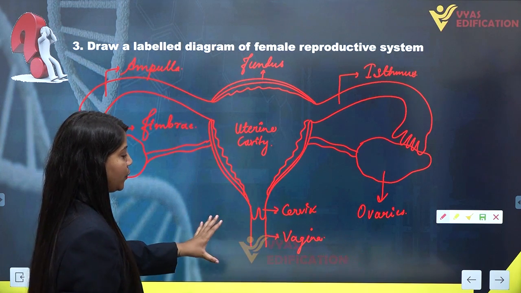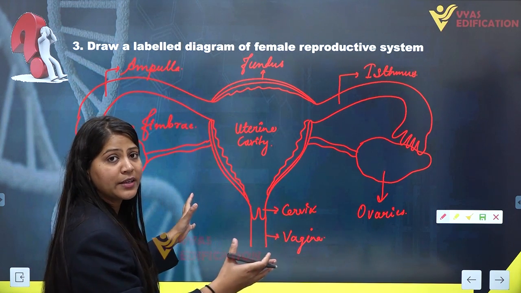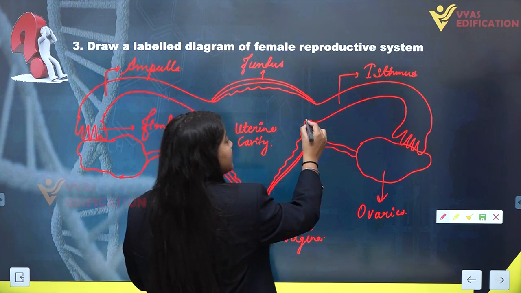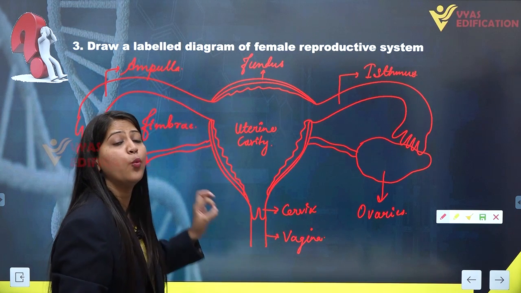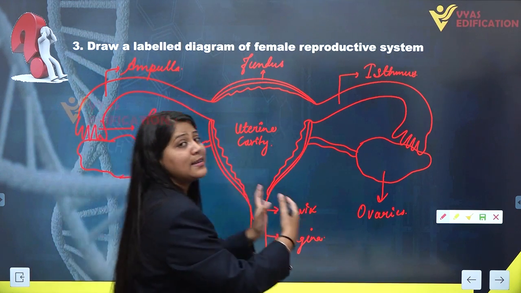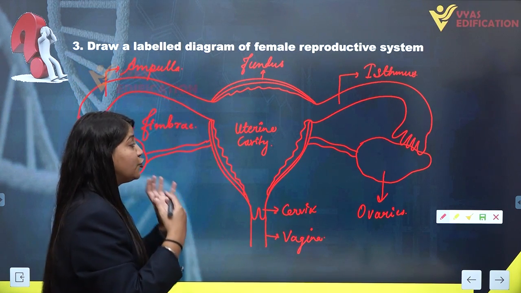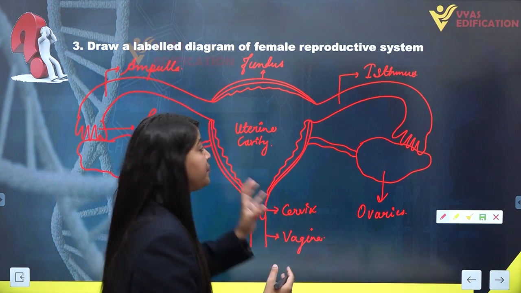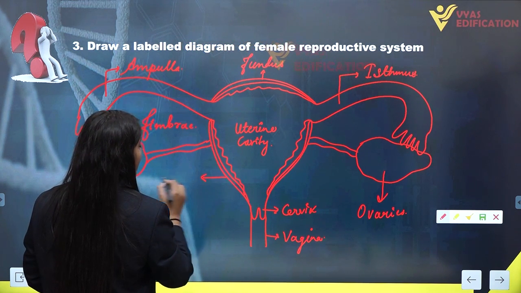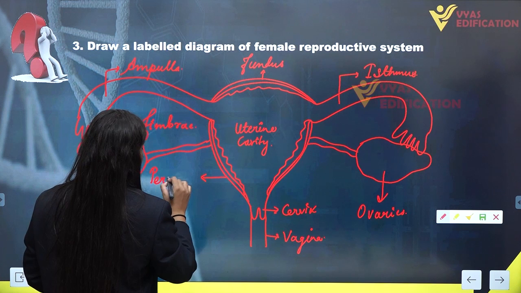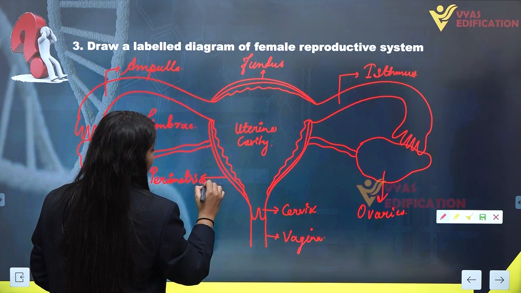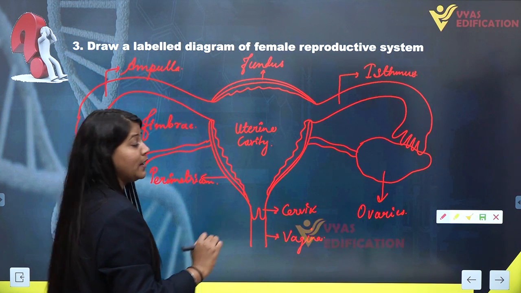So we are completed with the labeling of the female reproductive system. The last thing remaining in this diagram is the labeling of the walls of the uterus. From outside to the inner side we have 3 layers of the uterus, and the outermost layer is known as perimetrium, which is a protective layer.